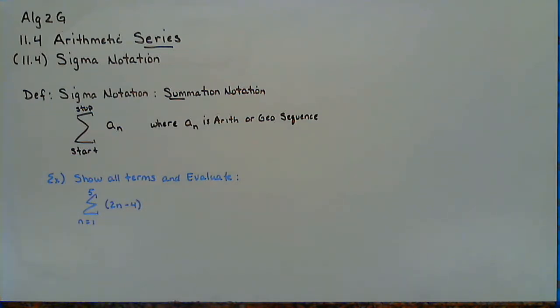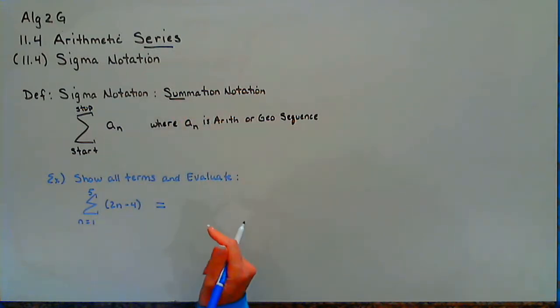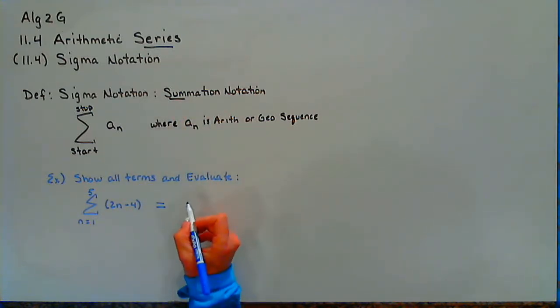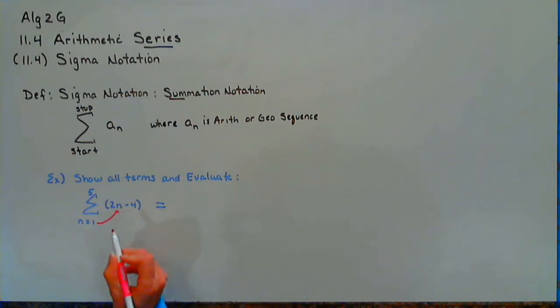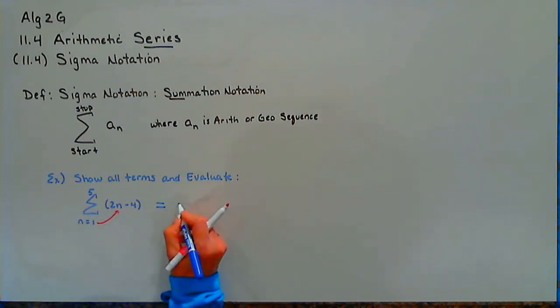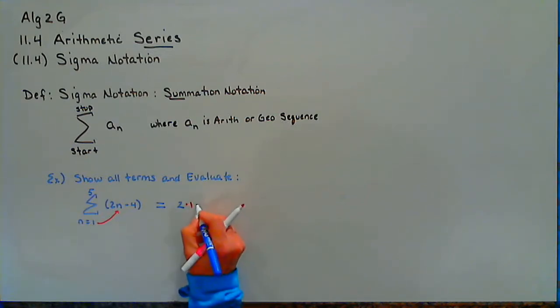So what this literally means is we are going to expand it. Anytime you see a sigma, it means sum. First we let n equal 1, so I substitute in n equals 1. My first term would be 2 times 1 minus 4.